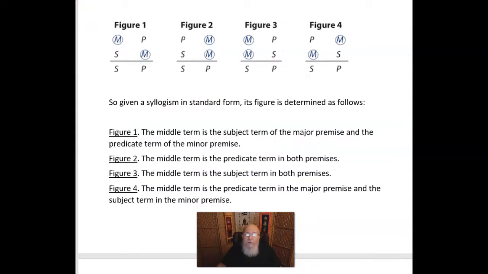So given a syllogism in standard form, its figure is determined as follows. In figure 1, the middle term is the subject term of the major premise and the predicate term of the minor premise. In figure 2, the middle term is the predicate term in both premises. In figure 3, the middle term is the subject term in both premises. And in figure 4, the middle term is the predicate term in the major premise and the subject term in the minor premise.